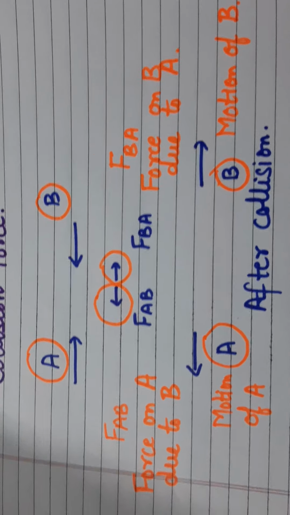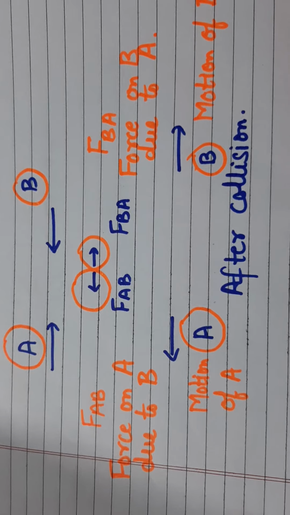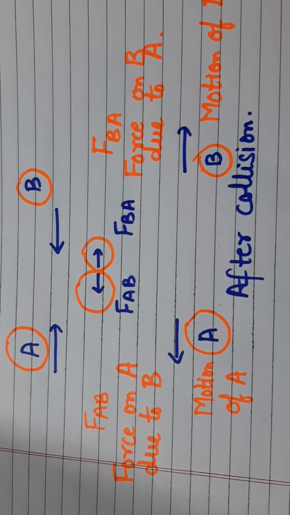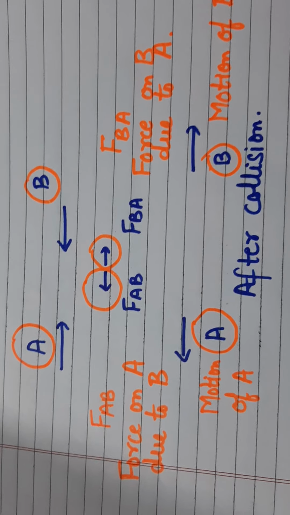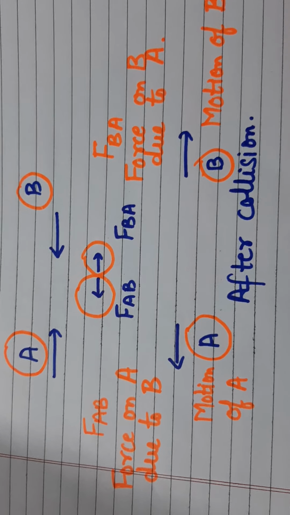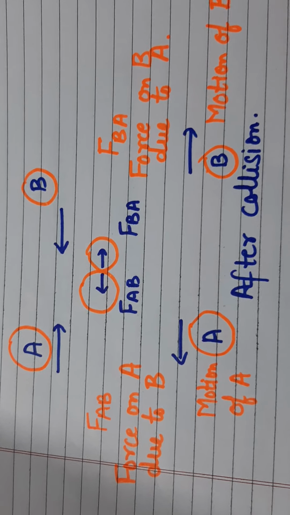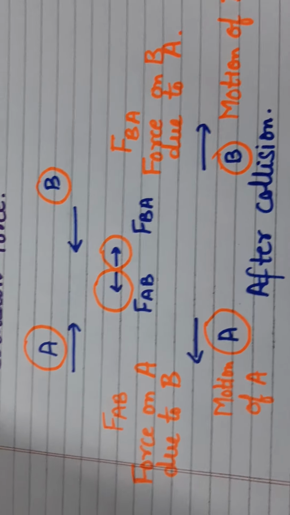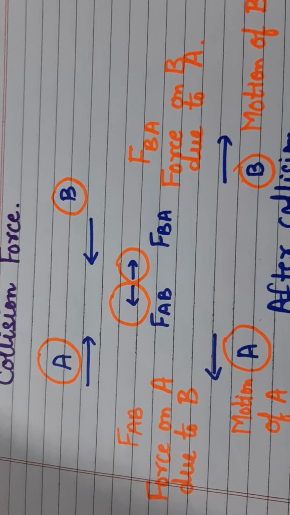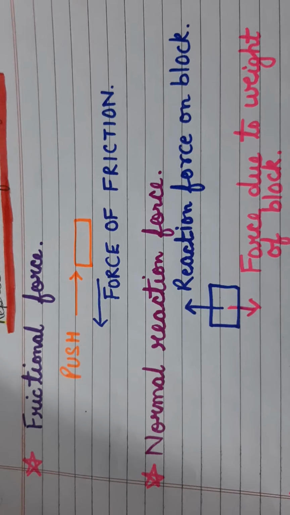You must have seen accidents happening on the road. If there is a collision between two vehicles, what is going to happen? If they are at a higher speed, they are going to bang, and after the collision they are going to rebound back. So this is how we have covered the first type of force, and that is contact force.